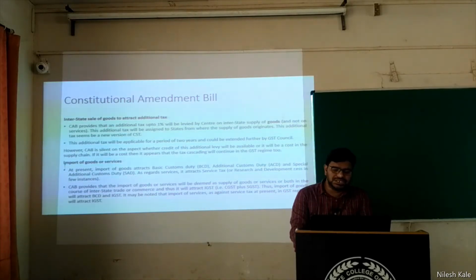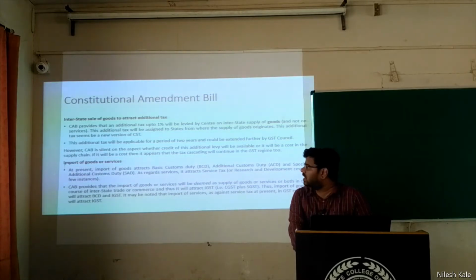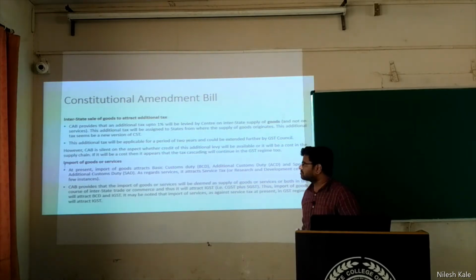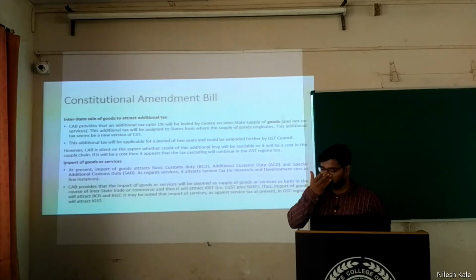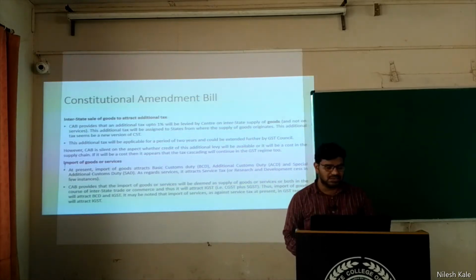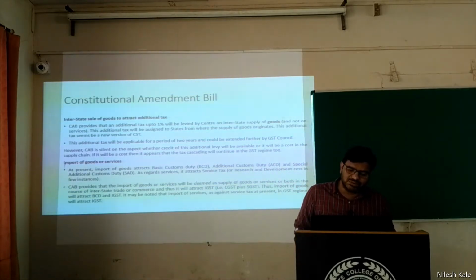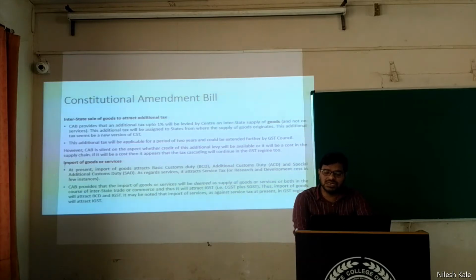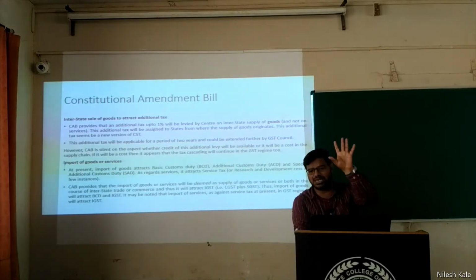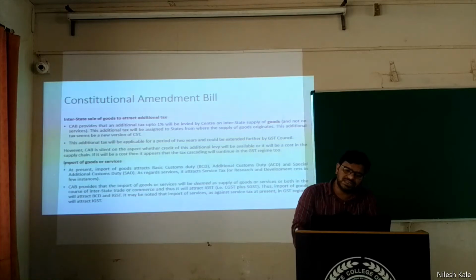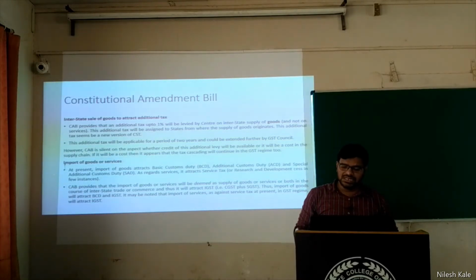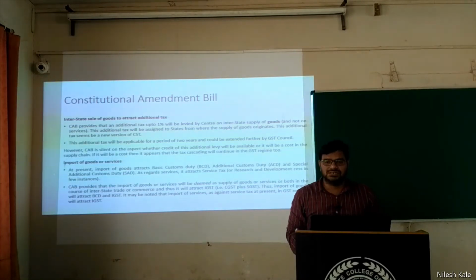Then interstate sale of goods will attract the additional tax. See, I will read out the sentence. CAB provides that an additional tax up to 1% will be levied by the center on interstate supply of goods and not on services. Only on goods, the central government is empowered to collect an extra 1% tax. The additional tax will be assigned to the states from where the supply of goods originates.